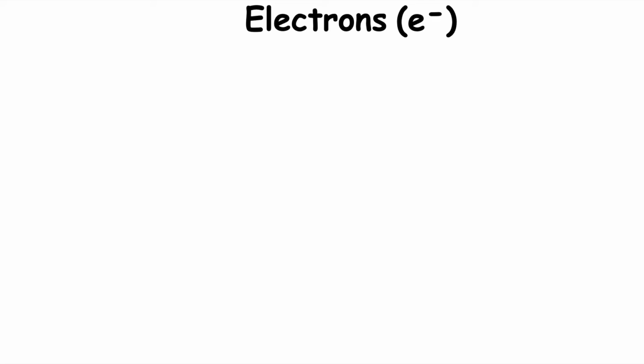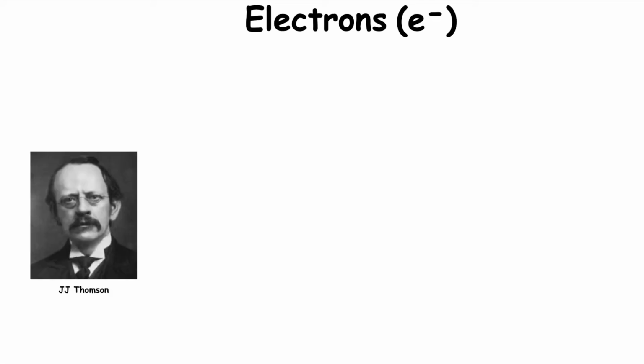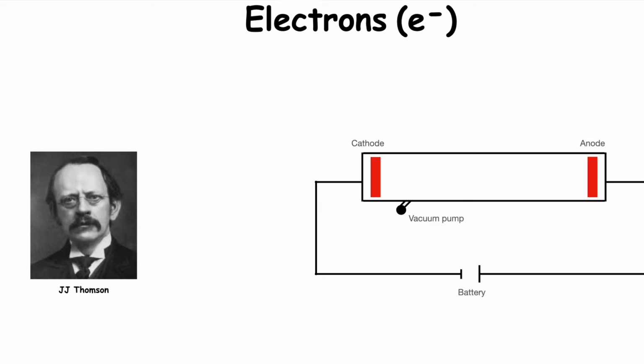It was discovered by J.J. Thomson. He discovered electrons using the cathode ray experiment. It includes a tube and has a cathode plate and anode plate on opposite sides.